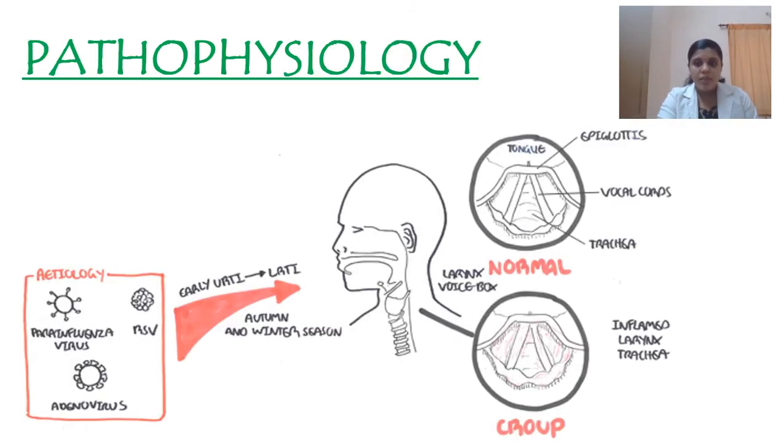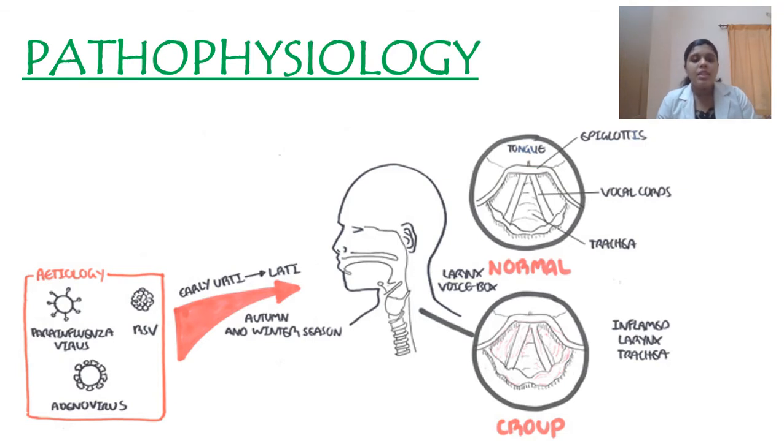So moving to the pathophysiology. This is a graphical representation of the pathophysiology. As I already said, the etiology includes parainfluenza virus, RSV, adenovirus, and some bacteria that are also responsible for the development of this disease. The early winter season as well as the autumn season is the common time when the child will be infected with this disease.